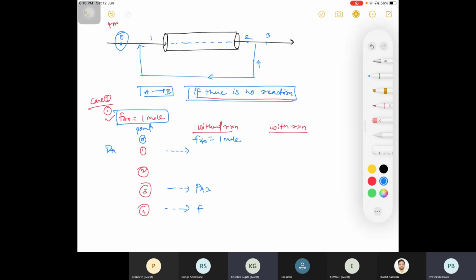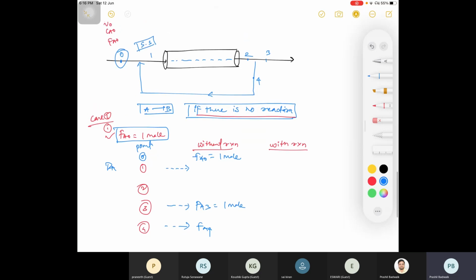It will be 1 mole only, because it is steady state operation. And here your recycle ratio R is 4.